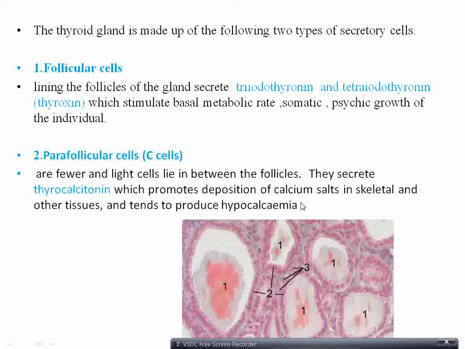So what thyrocalcitonin does is reduce the blood calcium level. They take the calcium from the blood and deposit it in the skeletal tissue. So if there is an increased amount of calcitonin in the body, that can decrease the blood calcium level.